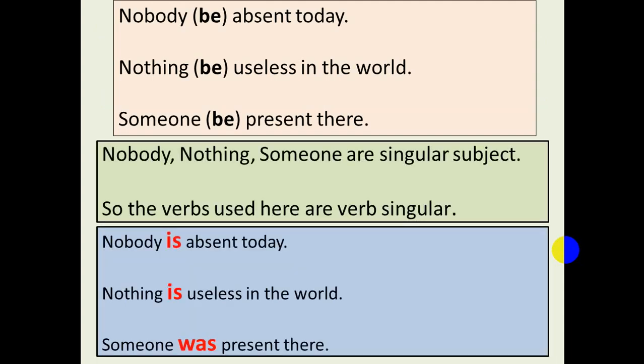Nobody absent today. Nothing useless in the world. Someone present there. Nobody, nothing, someone are singular subjects. So the verbs used here are singular. So the answer of these three sentences are: nobody is absent today, nothing is useless in the world, someone was present there. In the first two sentences, the right form of verb is is, and in the third sentence, the right form of verb is was.